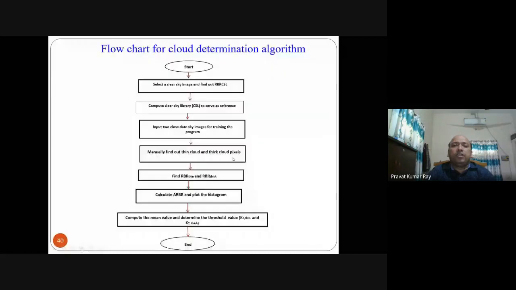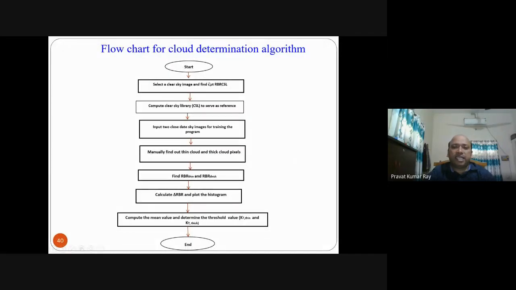So whatever I discussed, this is the flowchart: select a clear sky image, find out the RBR of clear sky, that acts as the reference. Then input the cloudy sky images for training the program, manually find out which are thin cloud and thick cloud pixels, then find out RBR thin and RBR thick.